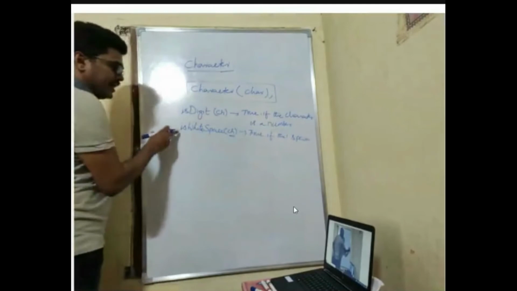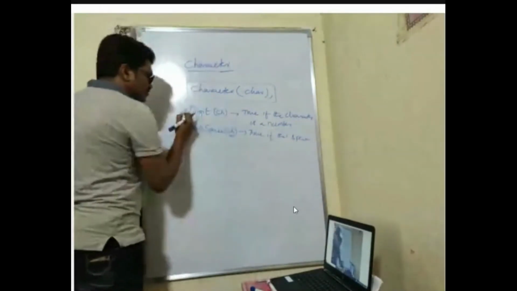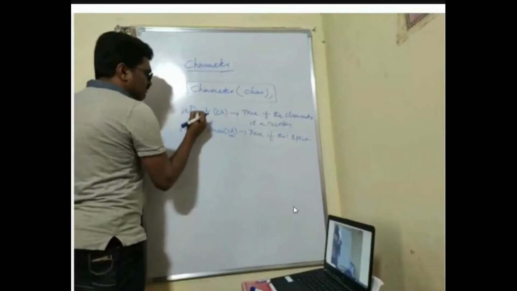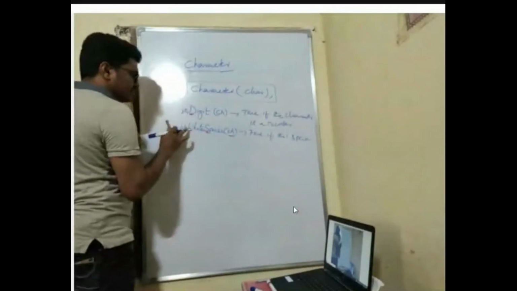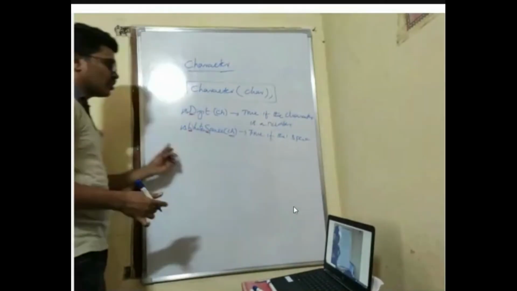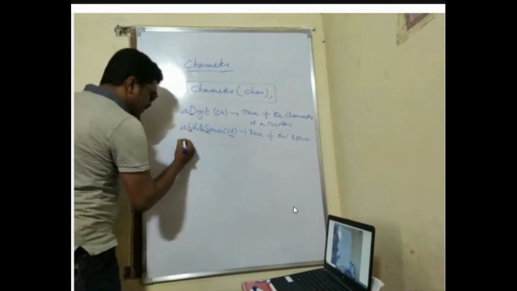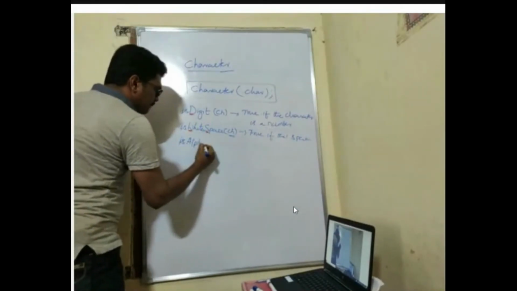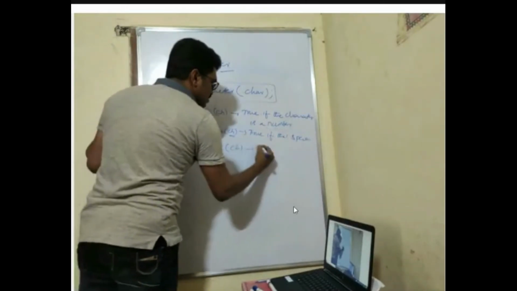So don't forget the notation. The first letter is small, and after that the letters are capital: W is capital, S is capital. This is Java notation, also called camel case. The next one is isAlphabetic.